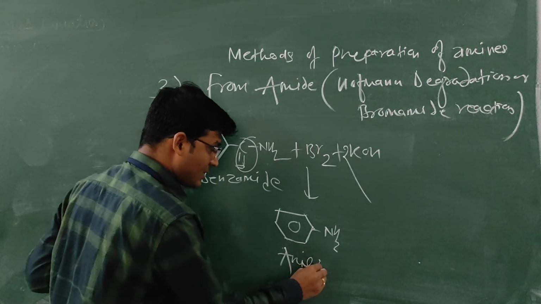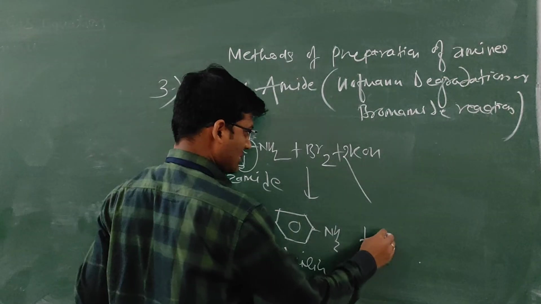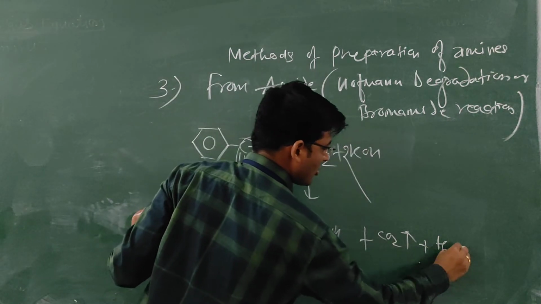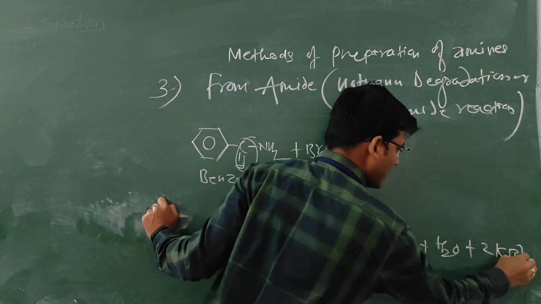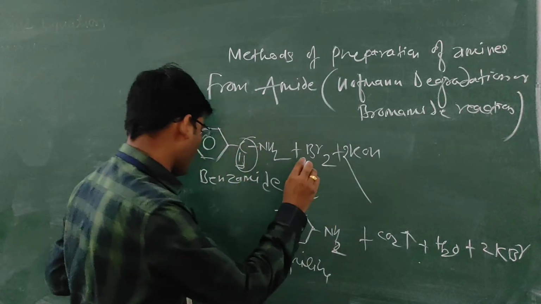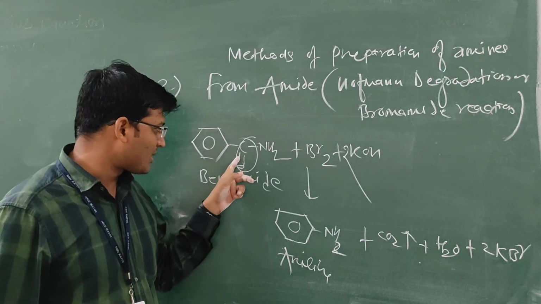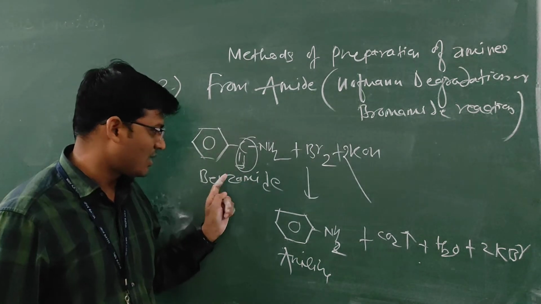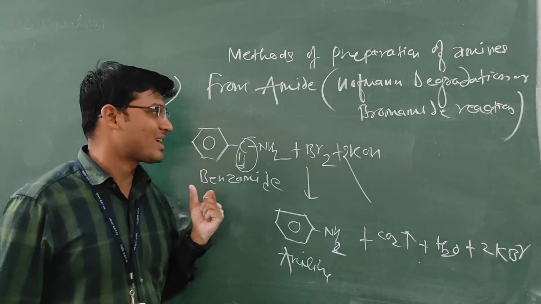We get aniline from the benzamide plus CO2 plus H2O plus twice KBr. In this reaction, aniline is formed from benzamide, and in aniline one carbon is less than in benzamide. Therefore, the reaction is known as Hofmann degradation reaction.